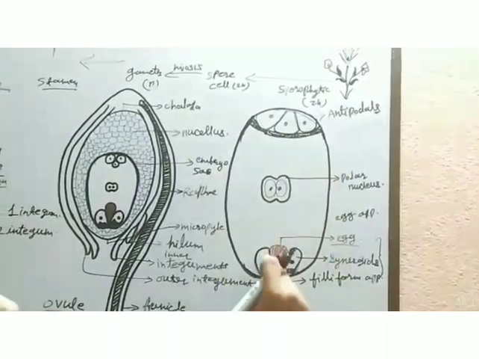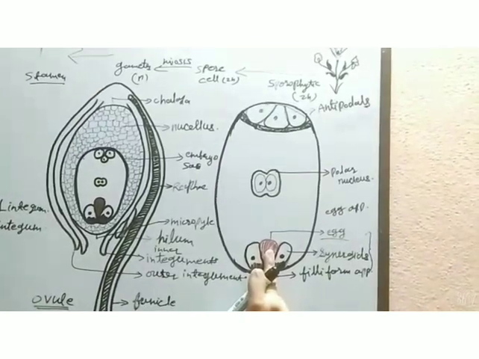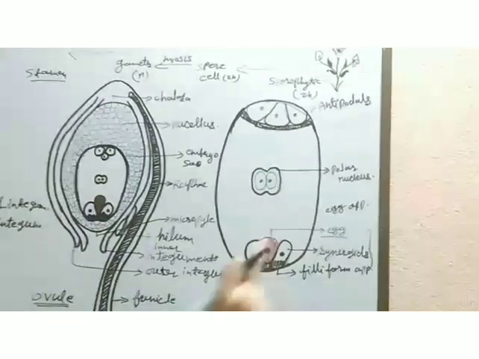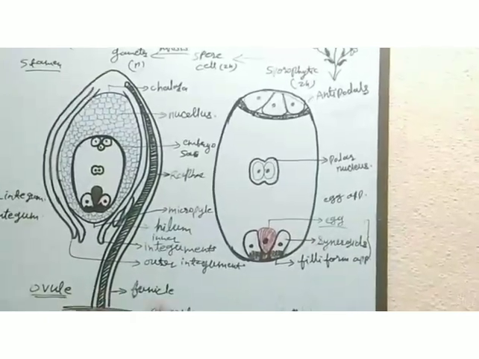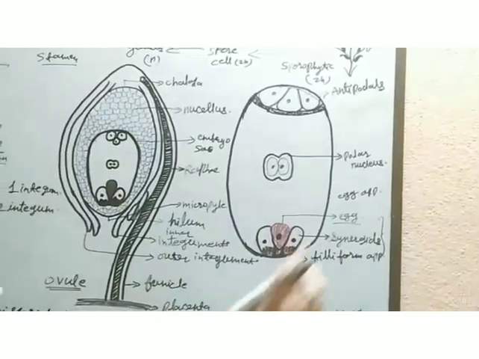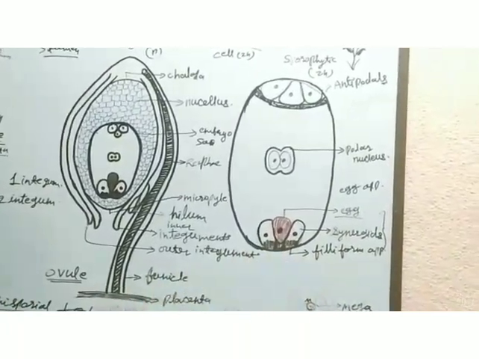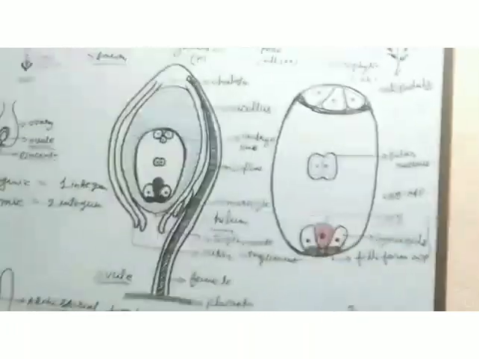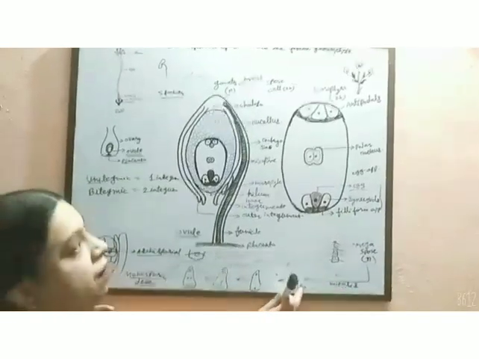In this embryo sac, the only gamete is the egg. So this is the detailed structure and development of the megaspore. The whole process is called megasporogenesis. So student, once again we will revise the topic.